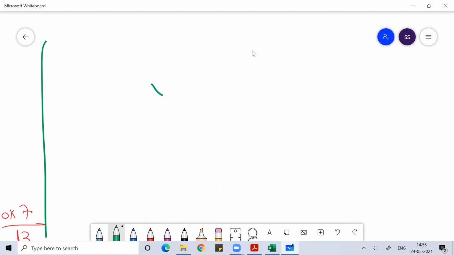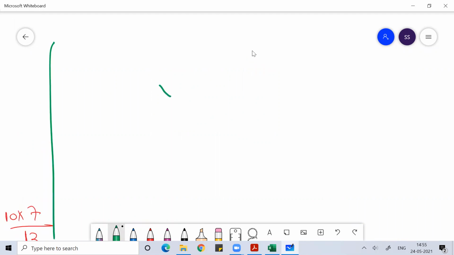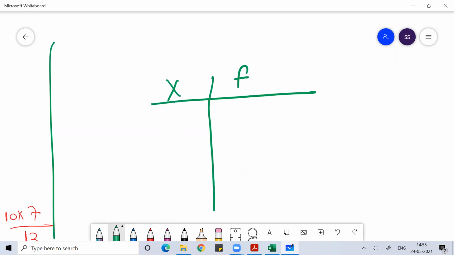Imagine if I had got this as x and this as f.